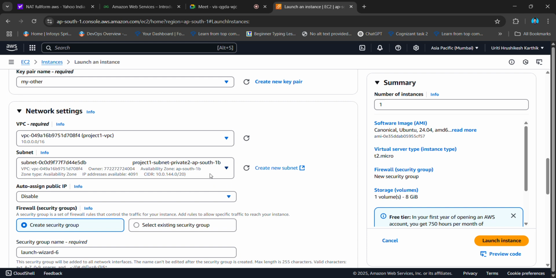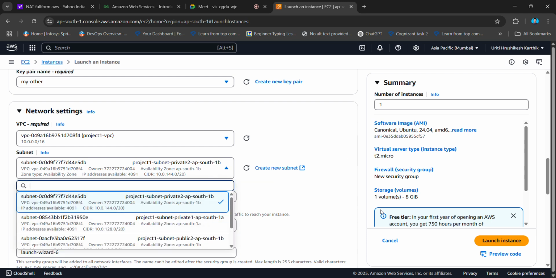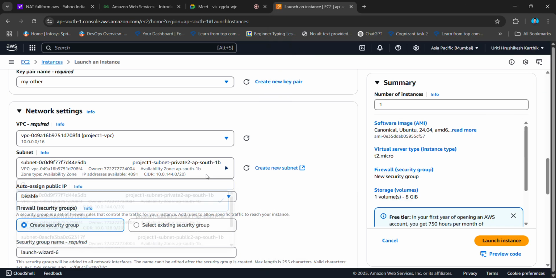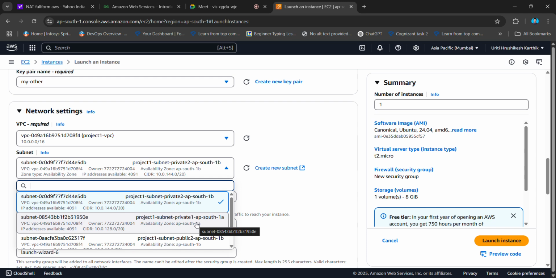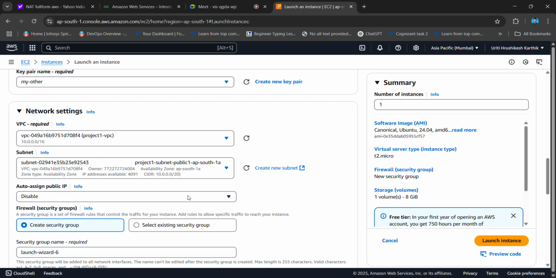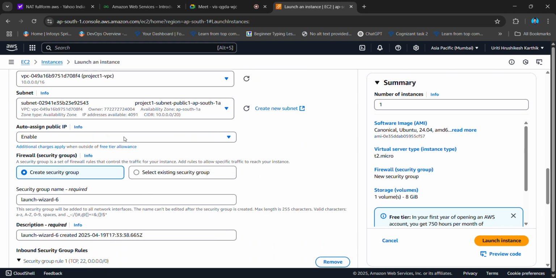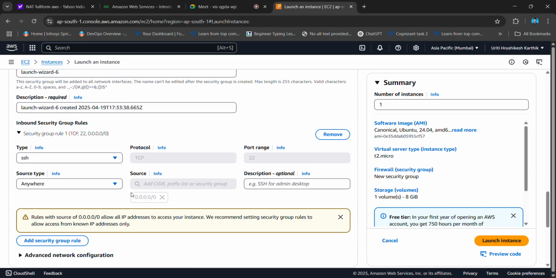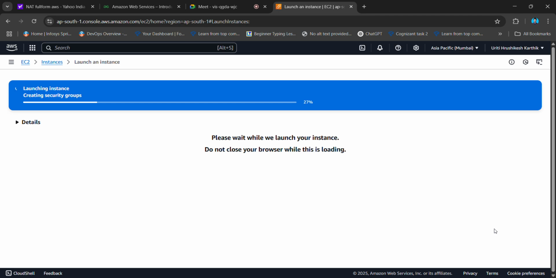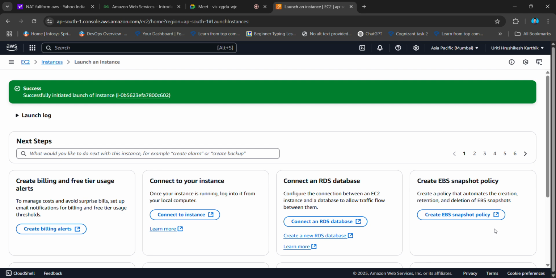By default it gave me a private subnet, but here in the image we have taken a public subnet to establish a connection, right? So I'll change it to a public one, anything. I'll take this. Then auto-assign public IP. I need a public IP, right? Okay, then we have configured it. Everything else will be as usual until we get a requirement. Then launch instance. It will get launched. Okay, my instance got launched.